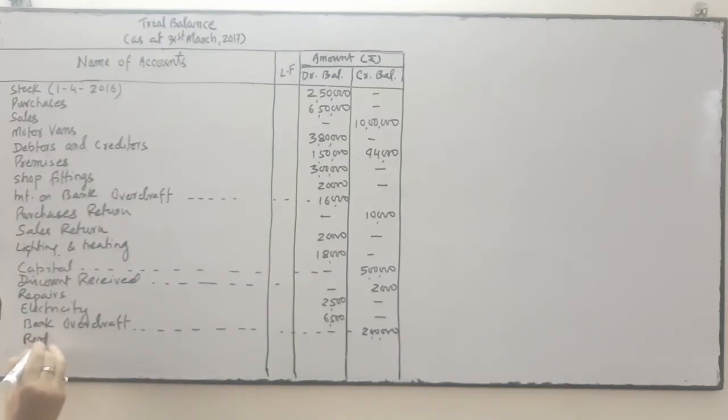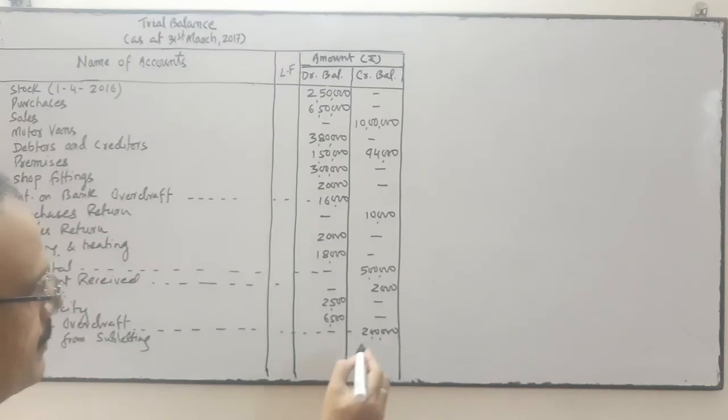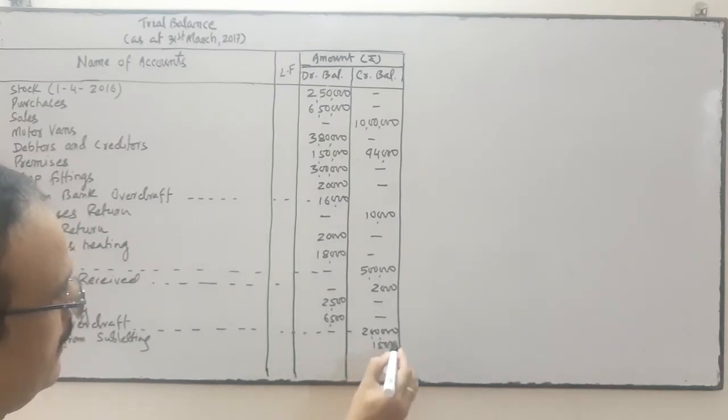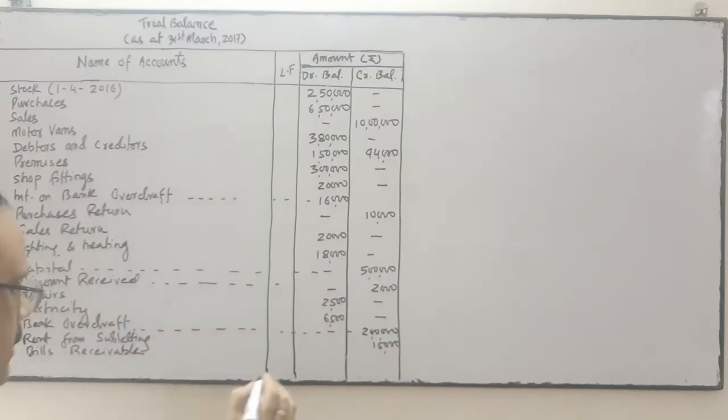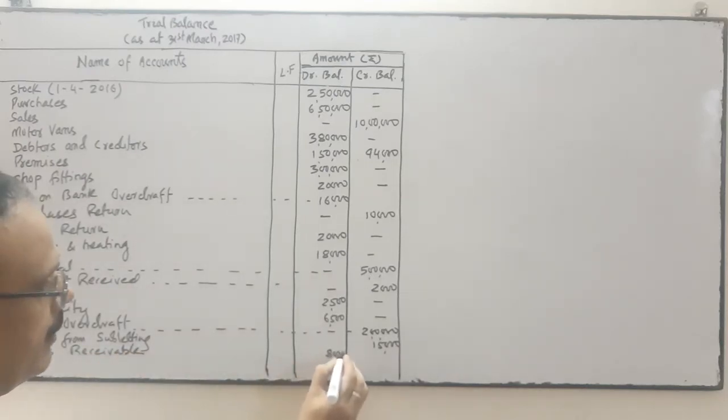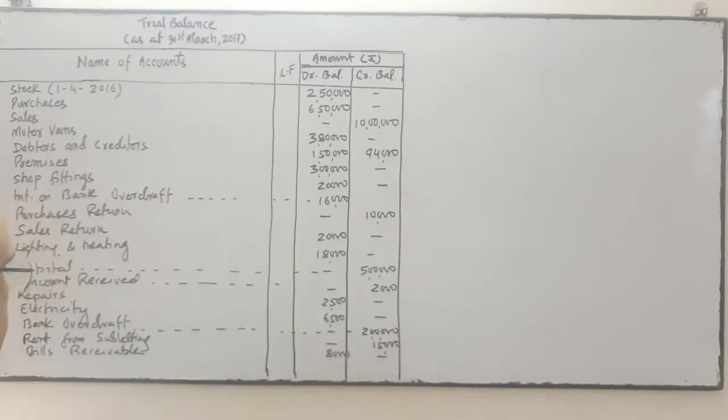Rent from subletting, it's an income. Credit balance, correct. It is correct. Bills receivable is an asset. So it should be in debit. It has been wrongly written in the credit side. It should be debit. Bills receivable.